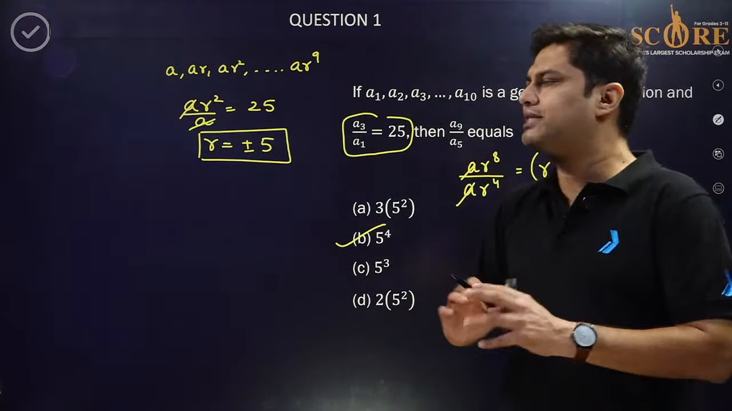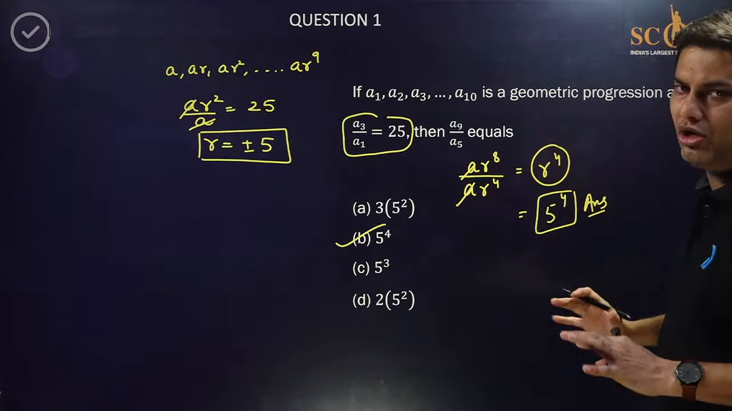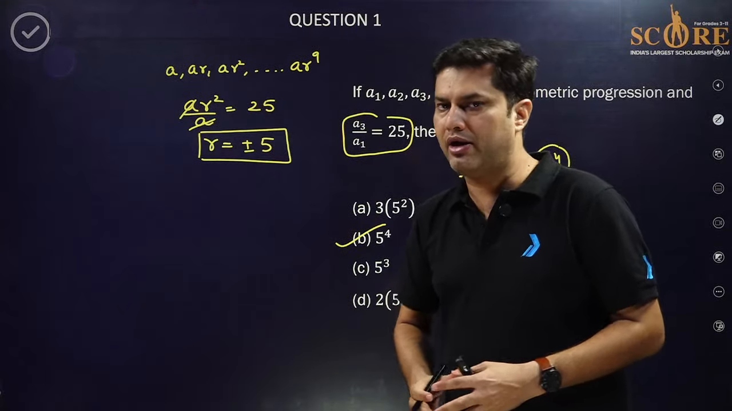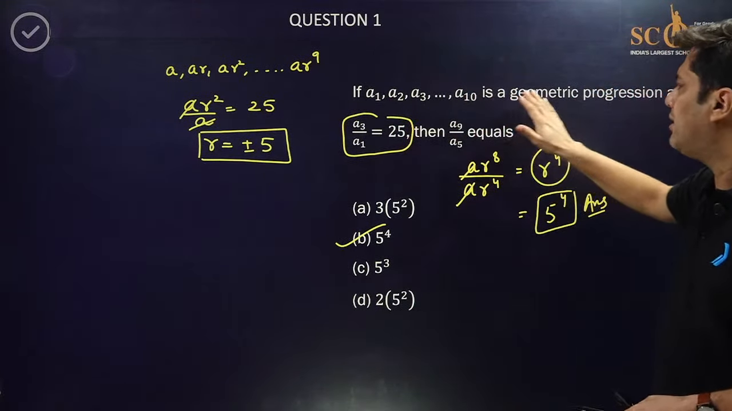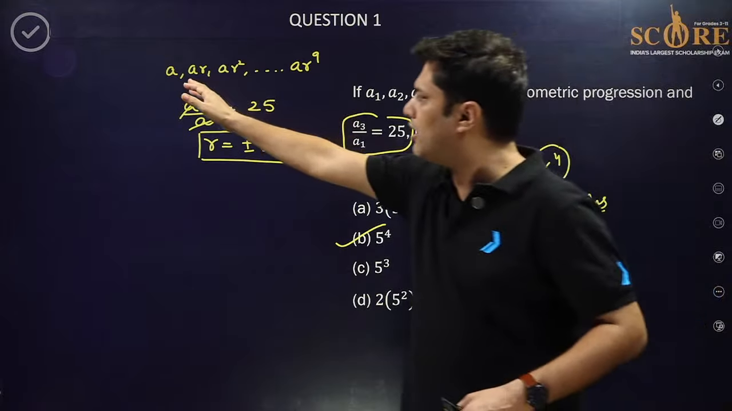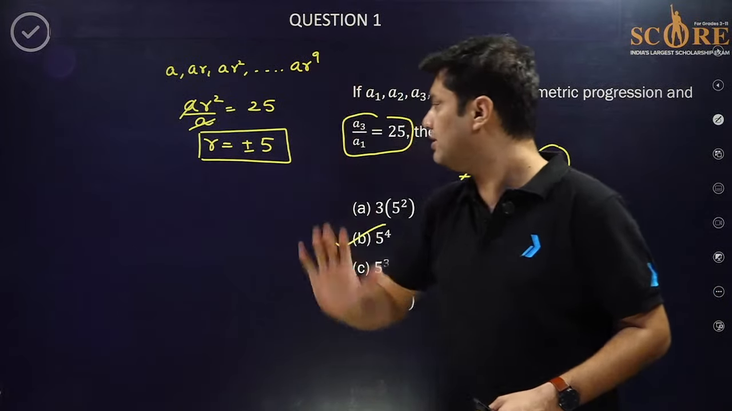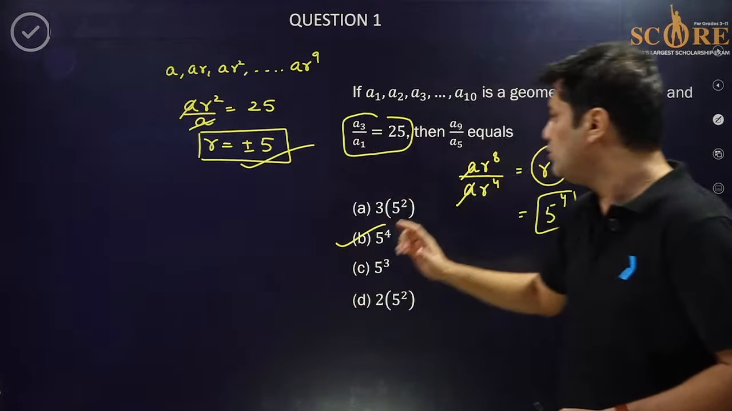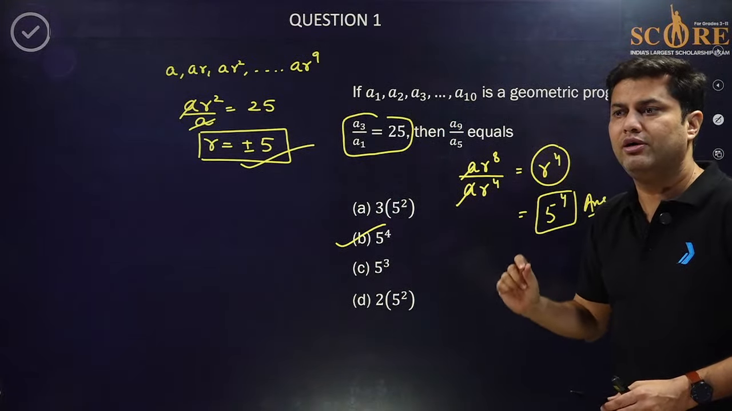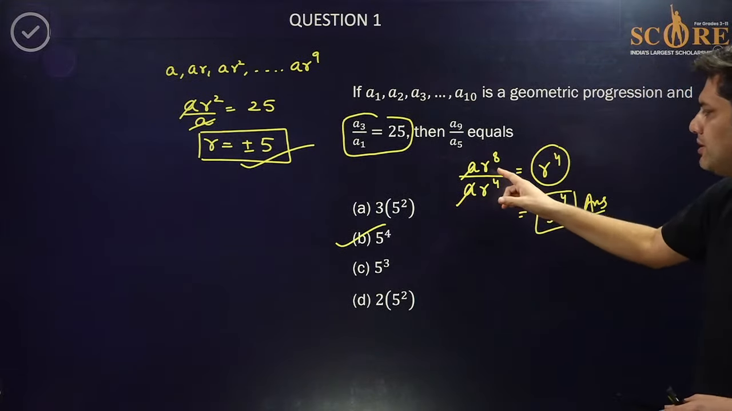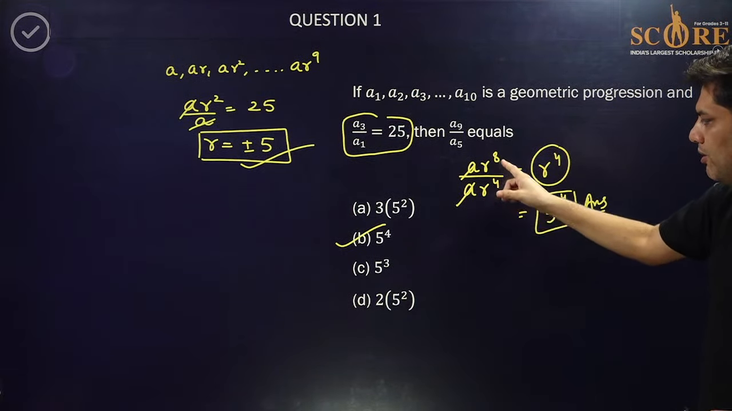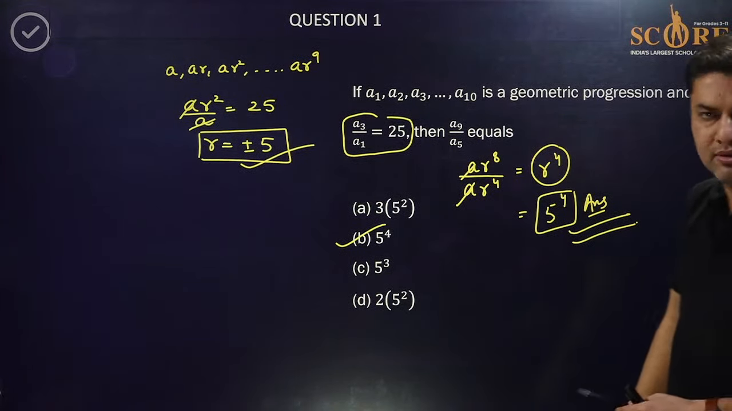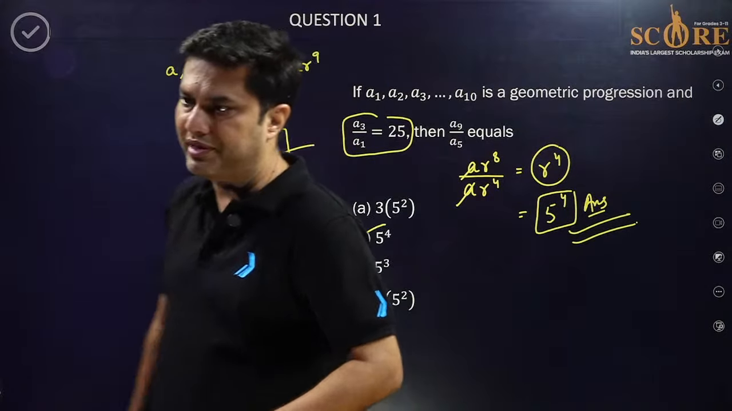So see, try to understand, this is a normal good question, and these kind of questions will be occurring in your score exam in September and October. So if A1 to A10 are in geometric progression, that means A, AR up to AR to the power 9 is the series, and third term upon first term is 25, so R is plus minus 5, and you need to tell me A9 upon A5. So A9 upon A5 is AR to the power 8 upon AR to the power 4, that is R to the power 4. So 5 to the power 4 is the right answer. So 5 to the power 4 is absolutely right.